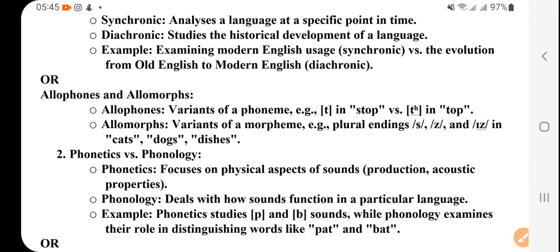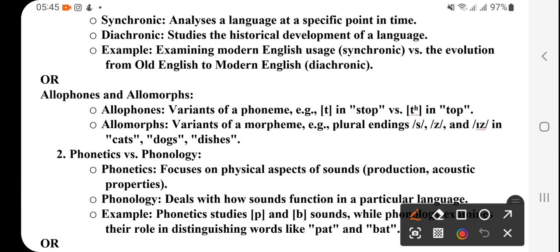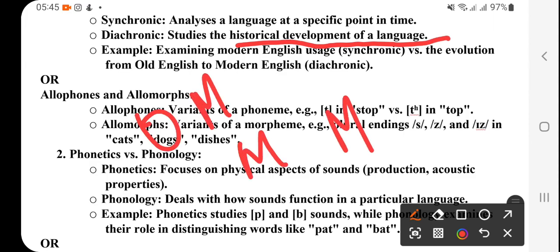And then diachronic studies the historical development of language. Suppose Middle to Modern, or Old to Middle, how Old language becomes Modern language, right? So when you are doing a diachronic study, you have to go from Old to Middle to Modern, right? That is called the diachronic approach, where you start from the beginning.